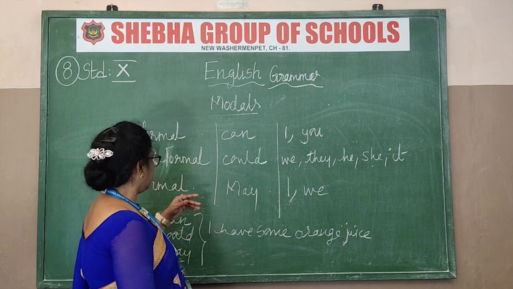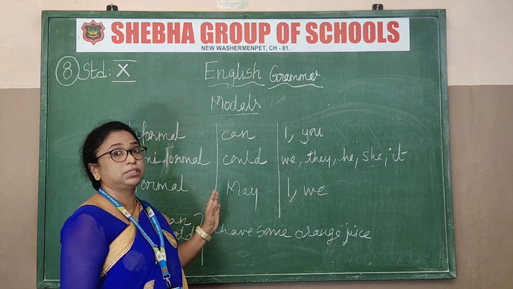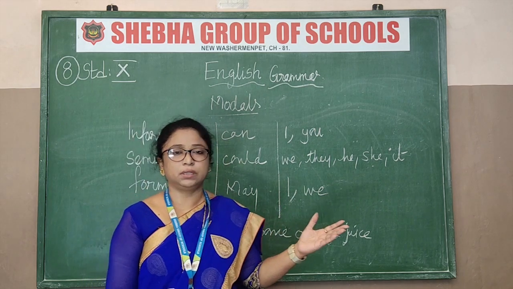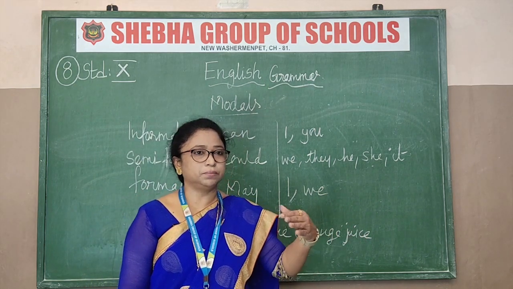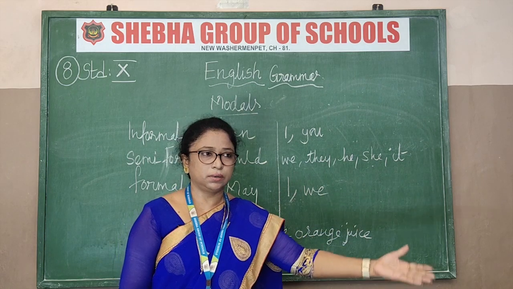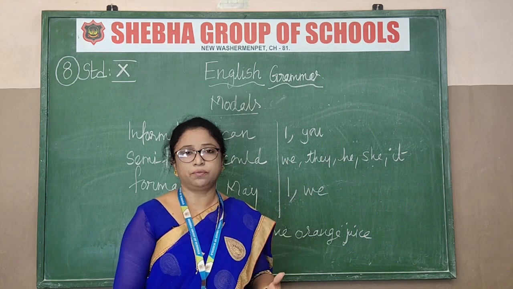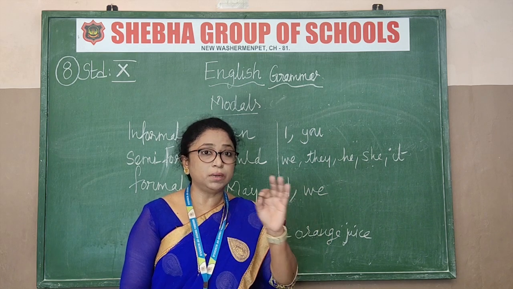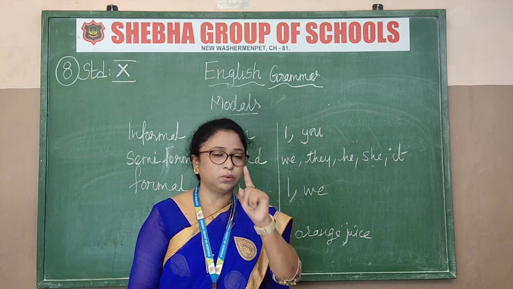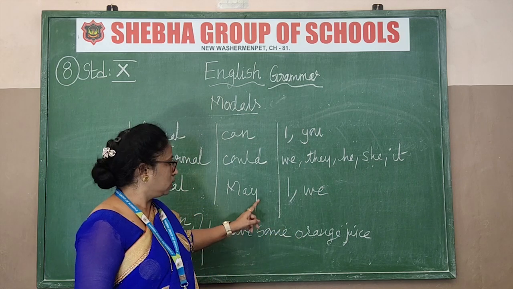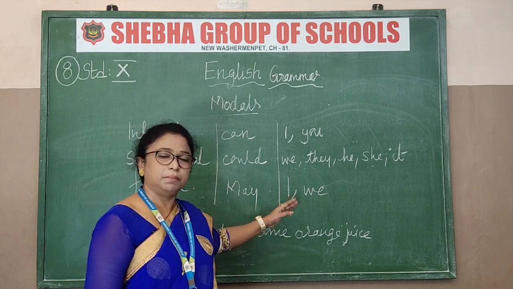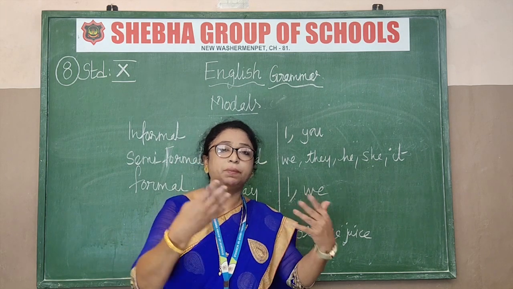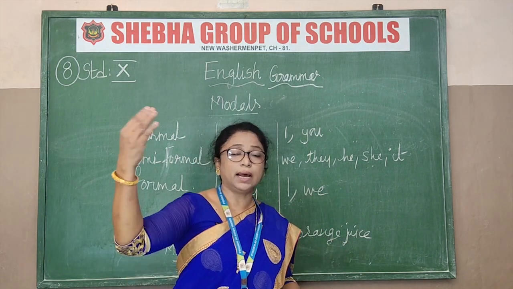Okay, now the next one is formal. This is highly official. That is, say, an IT office. In an IT office, what do you do? Official talking to an HR or talking to somebody, higher officials. That time we use only formal types of words. So in the formal modal, the only word is may. Okay, so may I, may we. That is very humble and gives a lot of respect to them, because they are high officials.